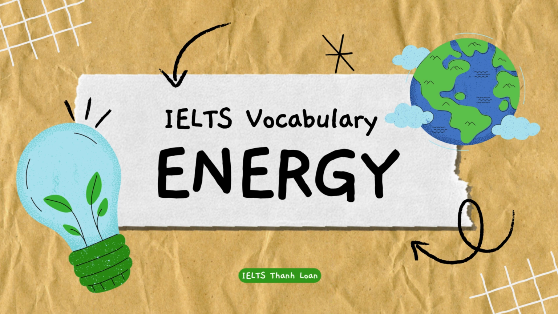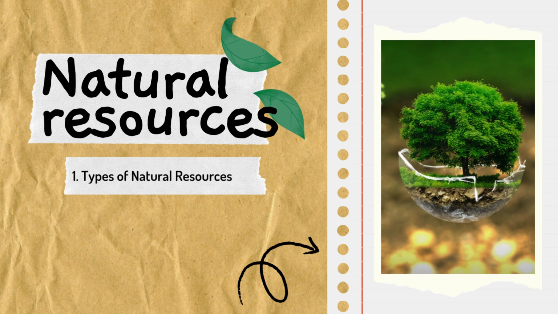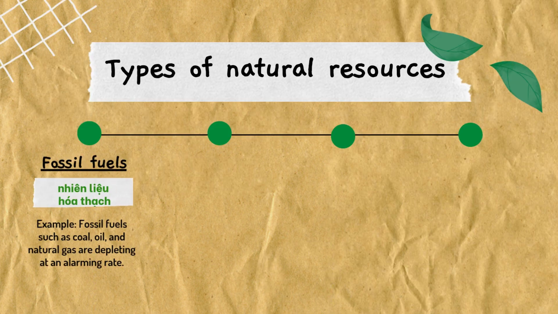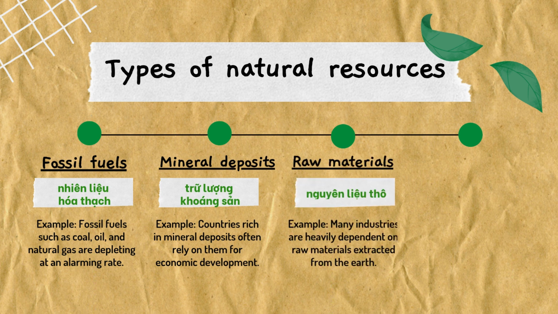Vocabulary. Topic: Energy. Natural resources. 1. Types of natural resources. Fossil fuels. Example: fossil fuels such as coal, oil, and natural gas are depleting at an alarming rate. Mineral deposits. Example: countries rich in mineral deposits often rely on them for economic development. Raw materials. Example: many industries are heavily dependent on raw materials extracted from the earth.